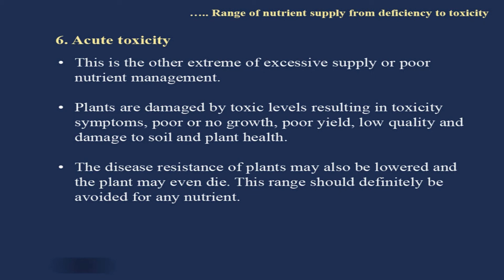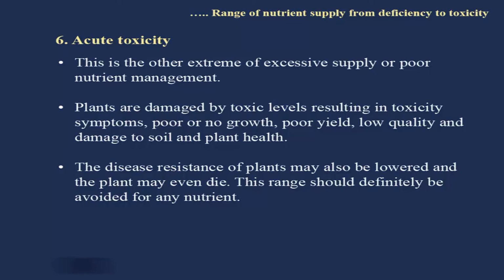Then acute toxicity, the last stage, the final stage of nutrient availability and uptake. This is the other extreme of excessive supply or poor nutrient management. Poor means here inefficient nutrient management. The nutrient is not required and still you are adding it into the soil. This is just useless or wasteful. So, plants are damaged by toxic levels resulting in toxicity symptoms, poor or no growth, poor yield, low quality, and damage to soil and plant health.